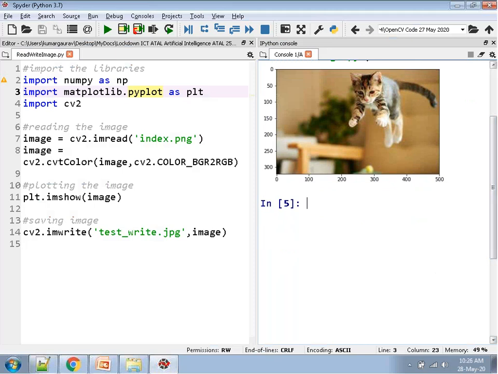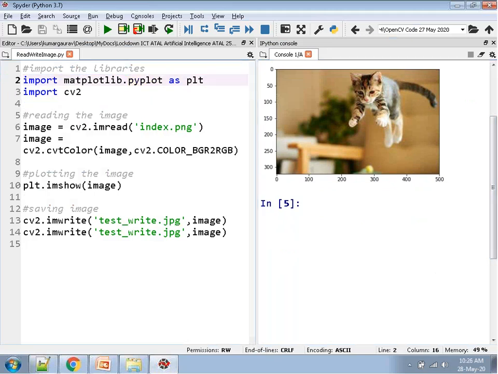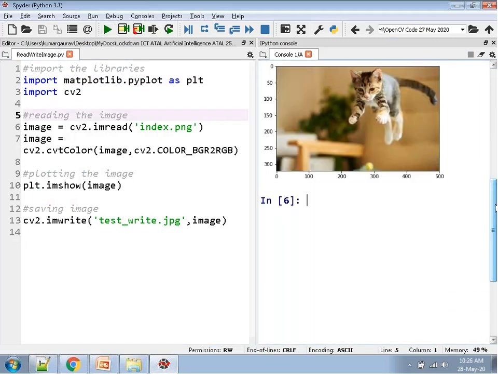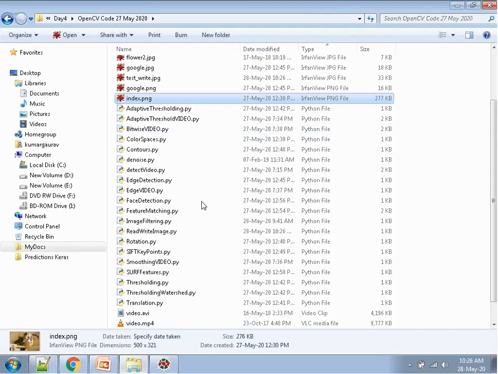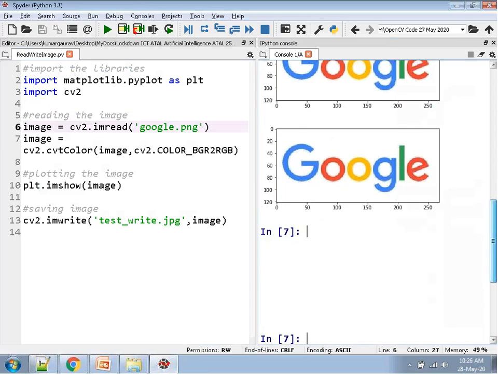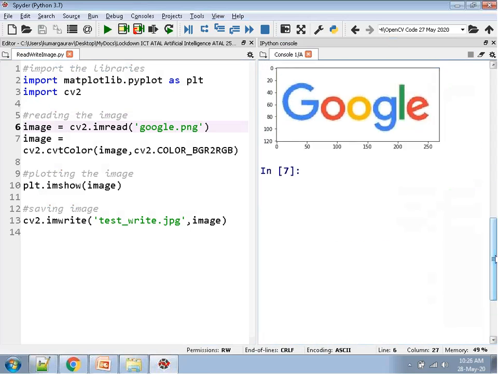So I'm not using any MATLAB. We are using an open source platform. We have not used NumPy, so we can remove it. So import the library and that's it. Any other image you can also take. Suppose I want to take this google.png image.